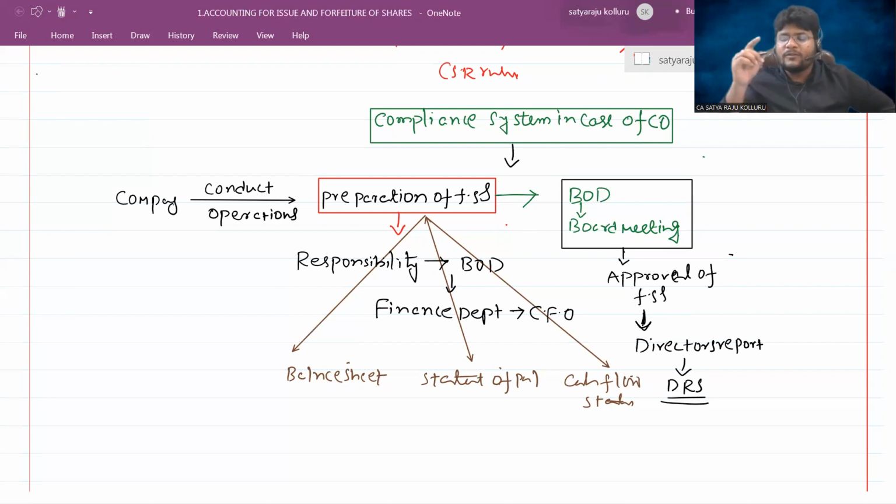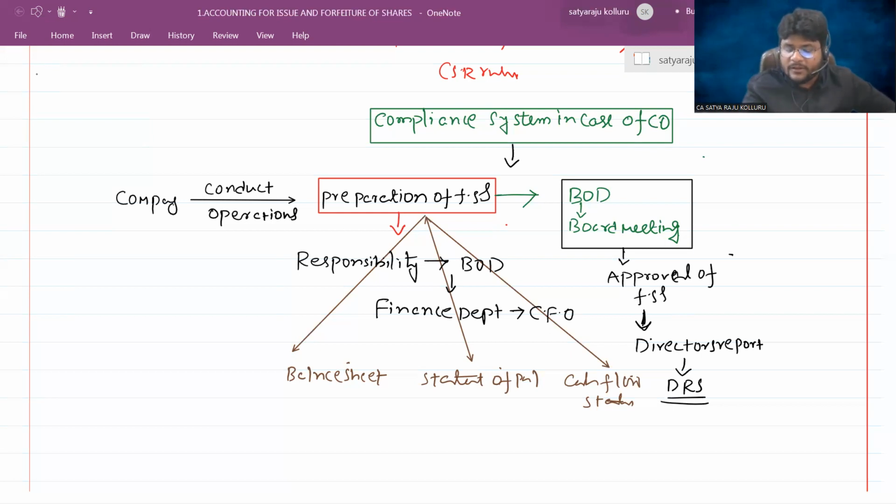Sir, it is our responsibility to prepare the financial statements. While preparing the financial statements, we apply generally accepted accounting principles like accounting standards. We comply with the provisions of the Companies Act 2013. Do you understand? We prepare the financial statements based on the format given in Schedule 3. It is our responsibility to protect the resources of the company. Like that, certain responsibilities are also given under the director's responsibility statement.